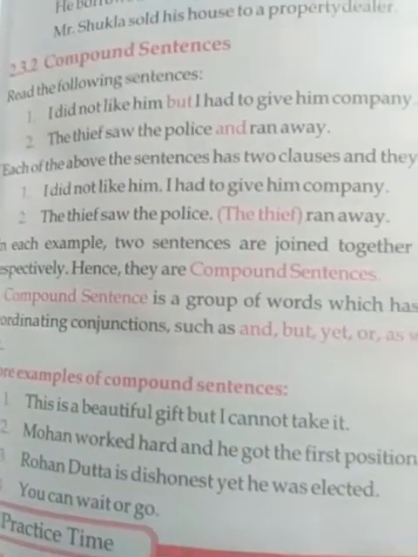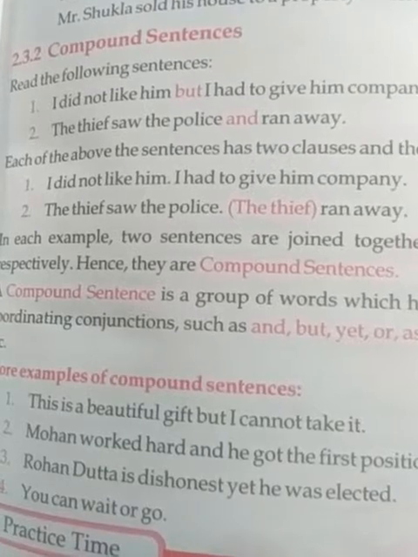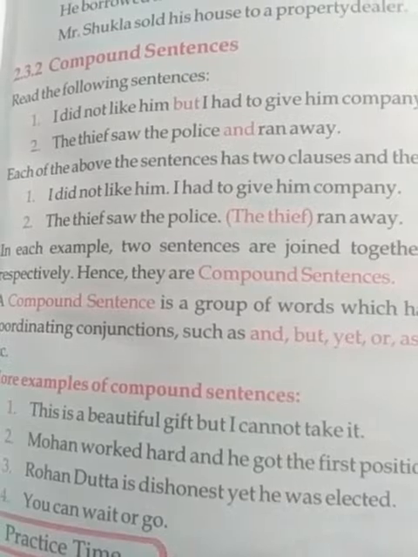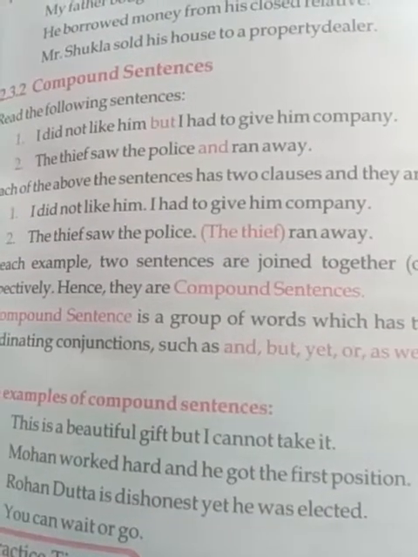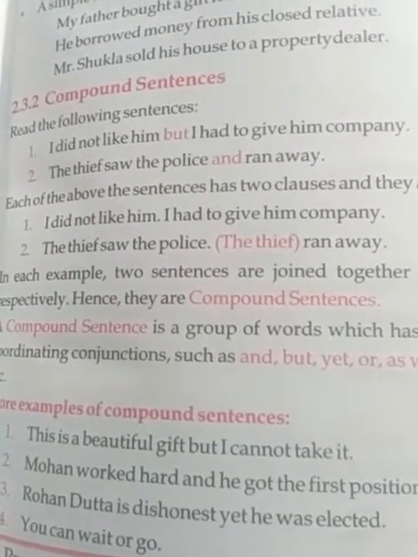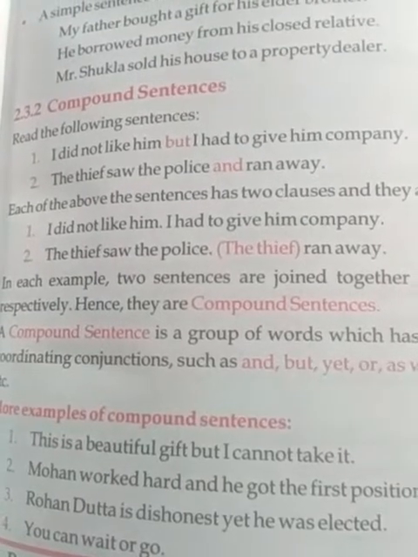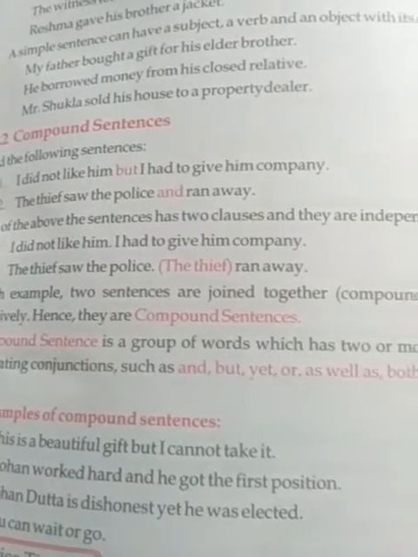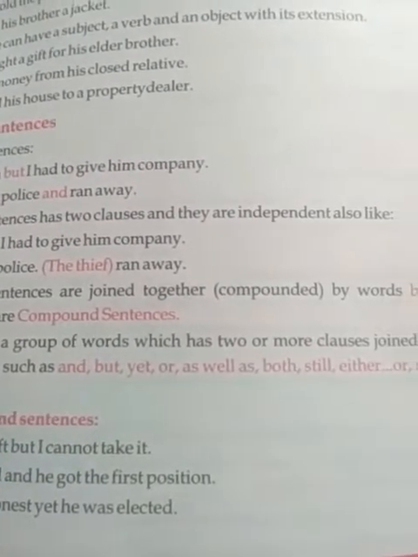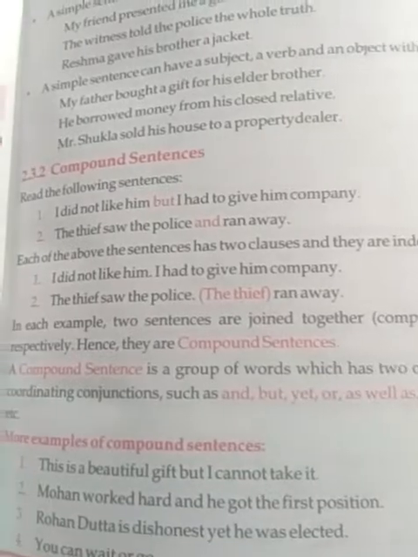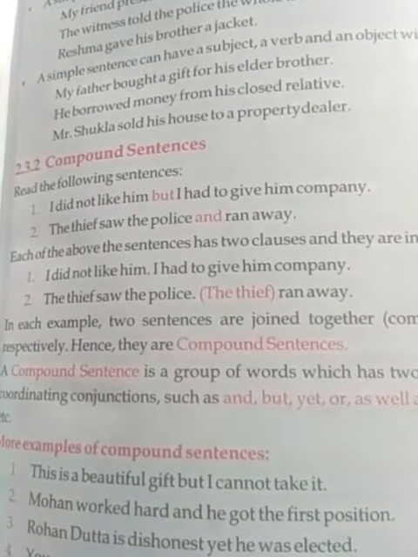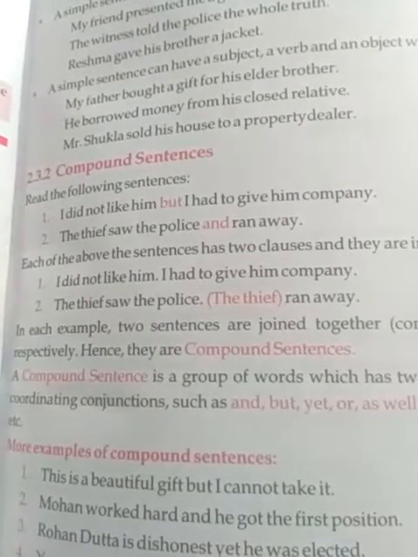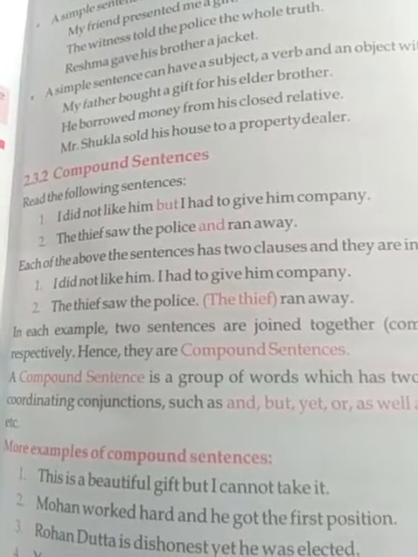Now, Standard 8 students, you can see over here compound sentence. Read the following sentences. I did not like him, but I had to give him company. The thief saw the police and ran away. Each of the above sentences has two clauses and they are independent also, like: I did not like him. I had to give him company. See, there are two clauses. That is, I did not like him. I had to give him company.